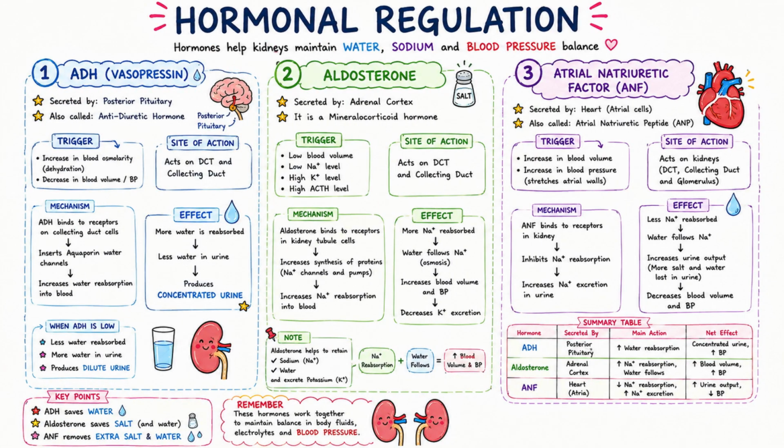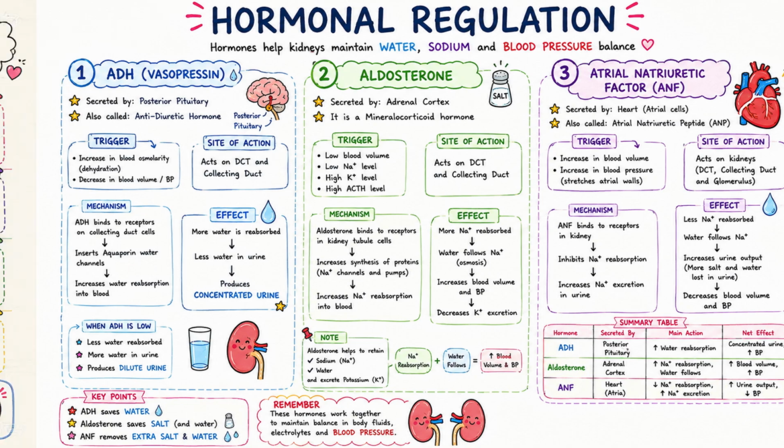Hormonal regulation. ADH. ADH is released from the posterior pituitary gland. It increases water reabsorption and produces concentrated urine. Aldosterone. Aldosterone is released from the adrenal cortex. It increases sodium reabsorption and water follows sodium. ANF. ANF is released from the heart. It reduces sodium reabsorption and increases urine output.